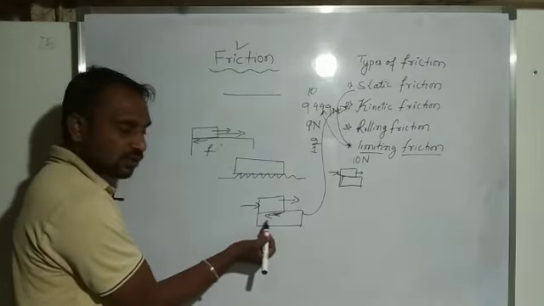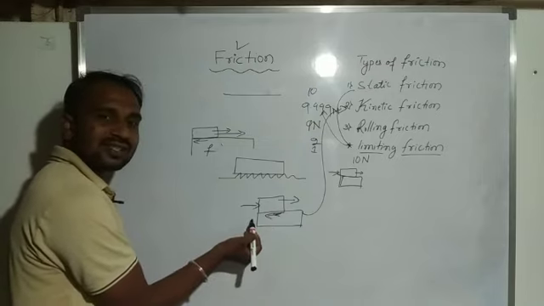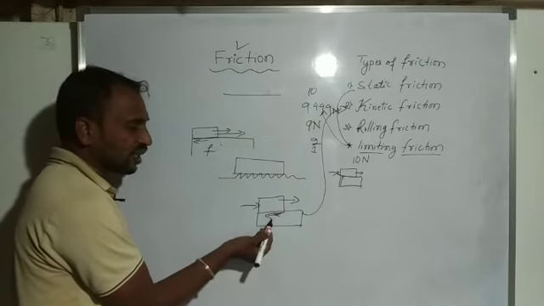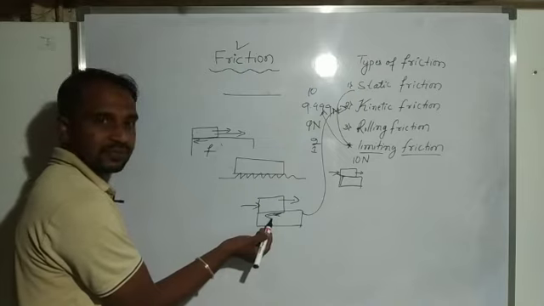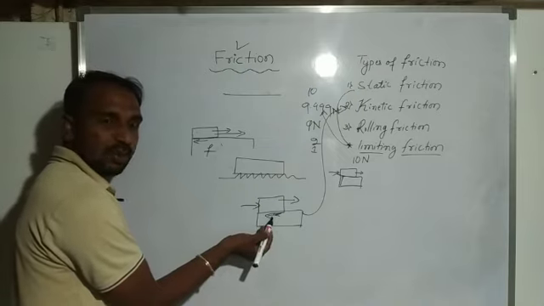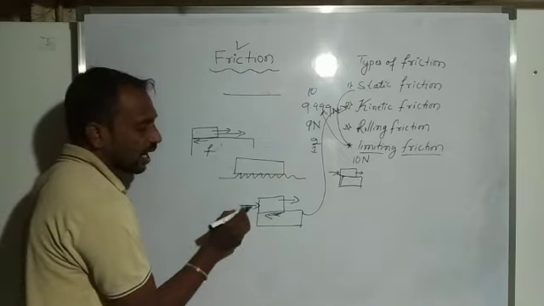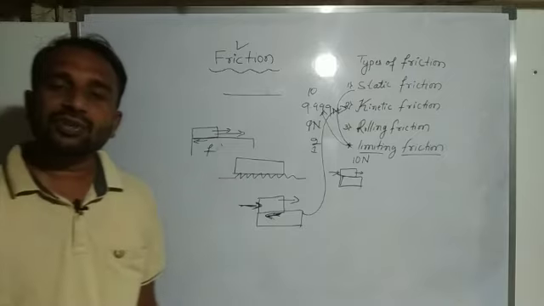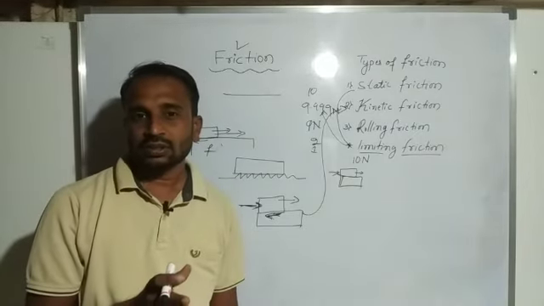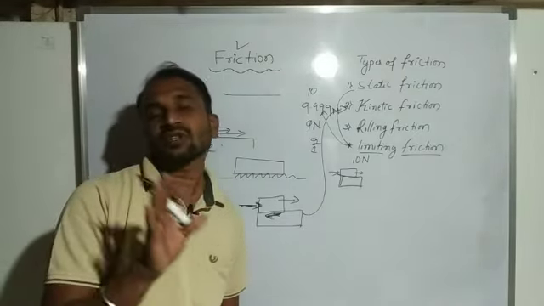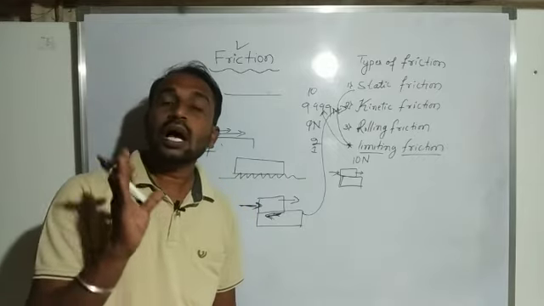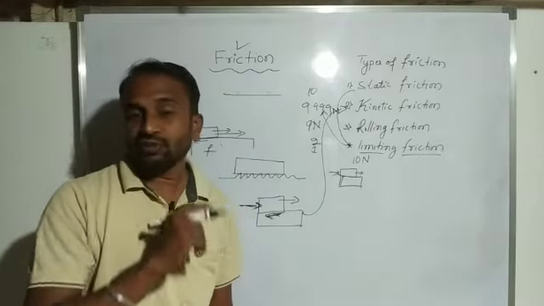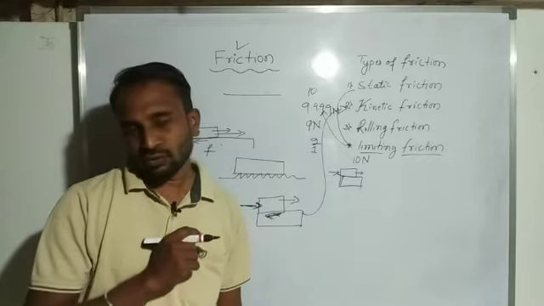This opposite force we consider the frictional force. So this one is the applied force and this one is the frictional force. The direction of frictional force is always opposite to the applied force direction.